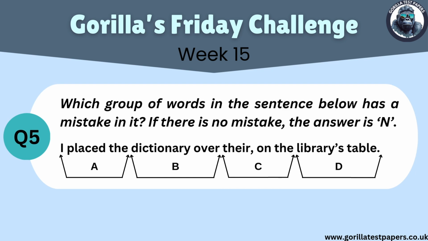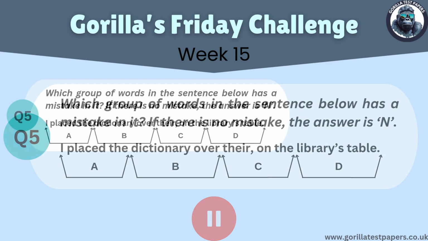This is the final question of the week. The question asks which group of words in the sentence below has a mistake in it. If there is no mistake, the answer is N. The sentence is shown on the screen. Pause the video now to try the question yourself. Alright, let's get into it.